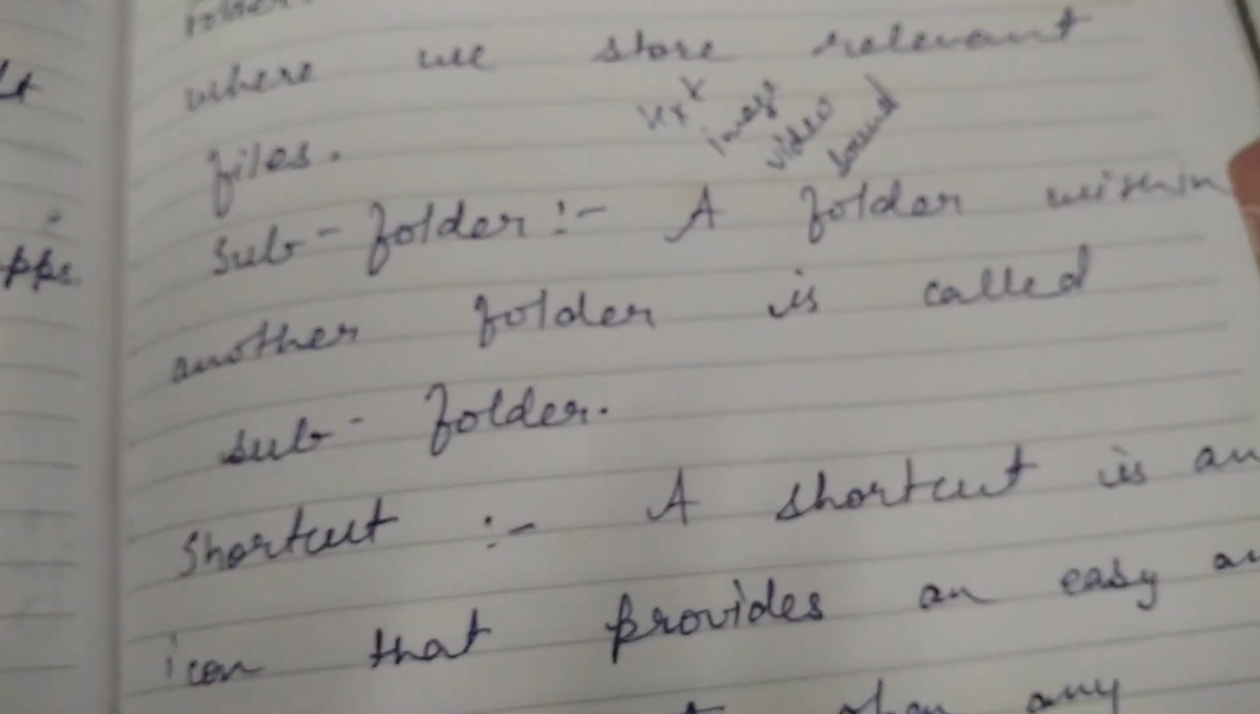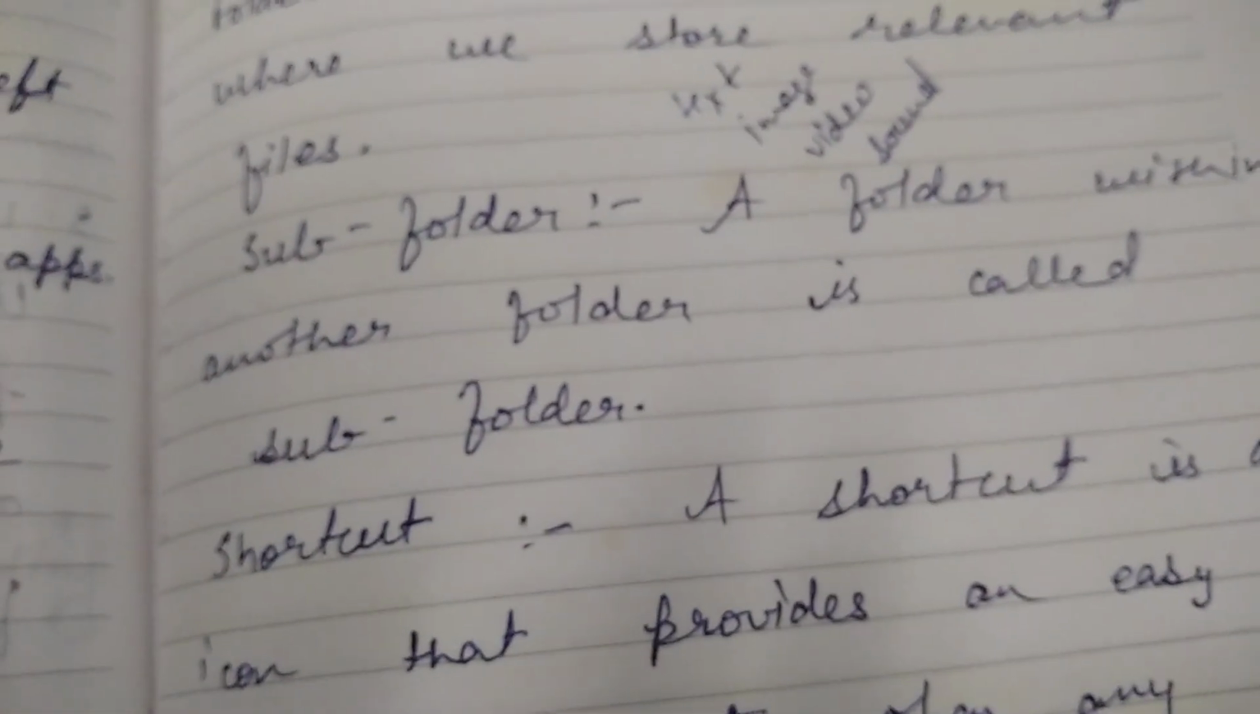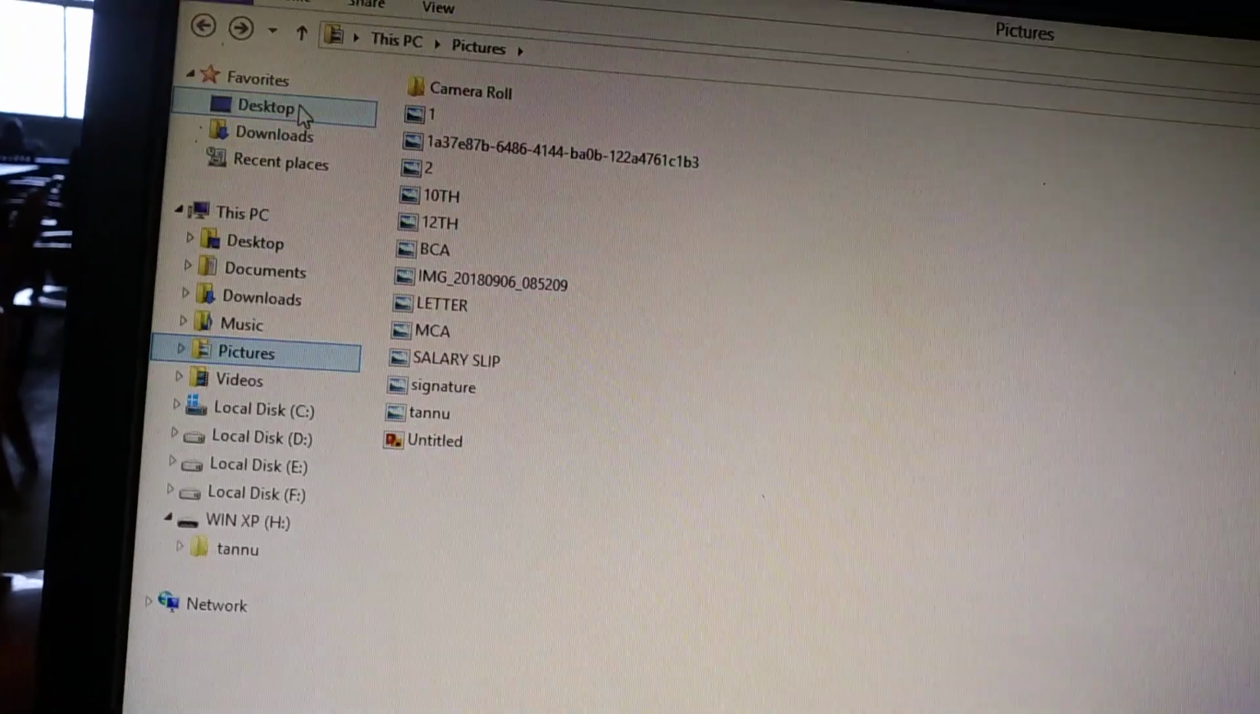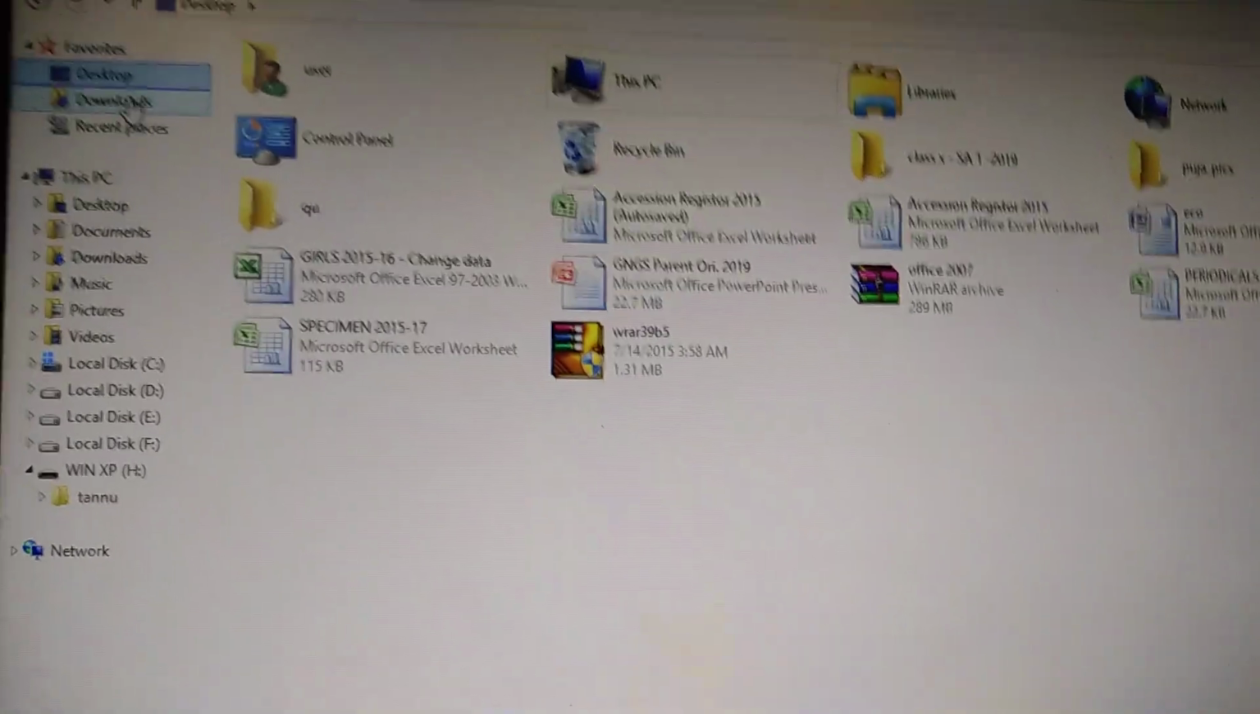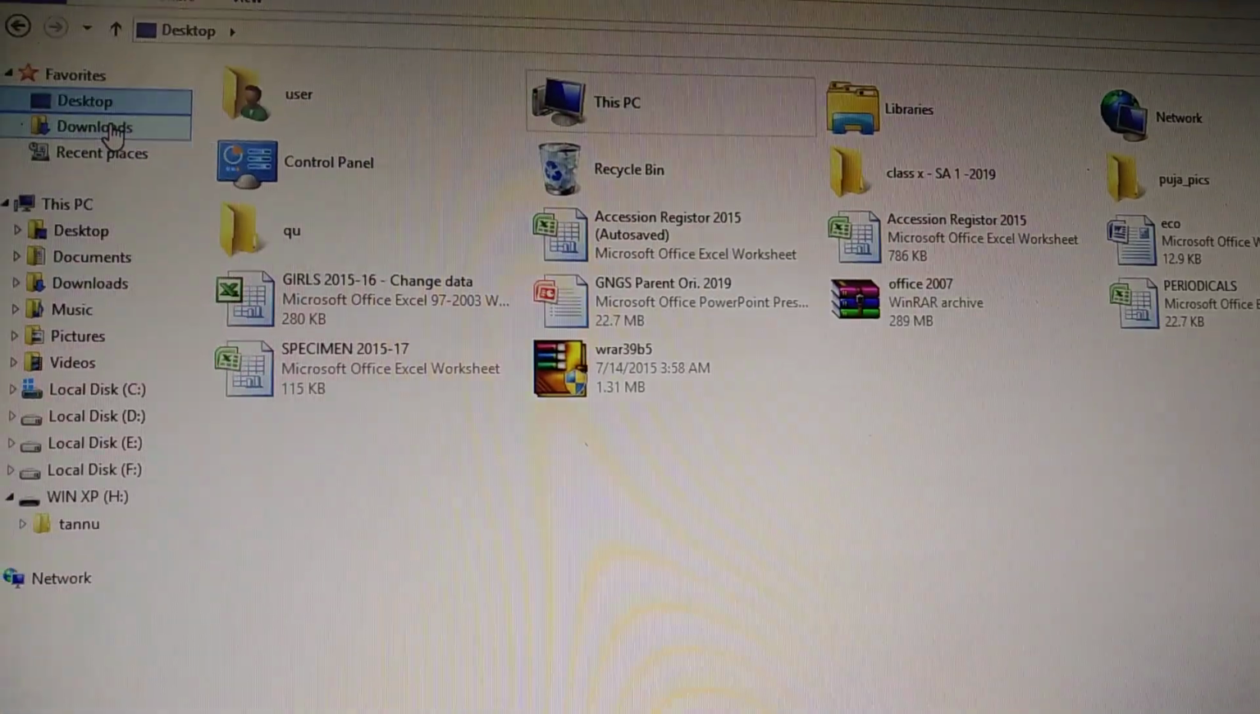After that, the image folder contains all the images. When we click on the Pictures folder, you can see it is showing the images. When we click on Desktop, it is showing the content. This is called a folder. It stores similar kinds of information.